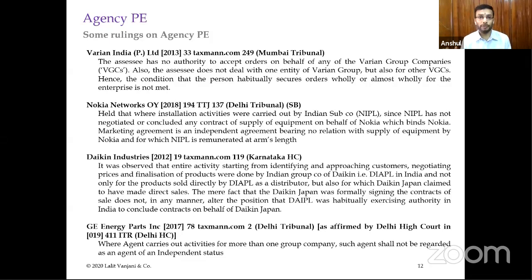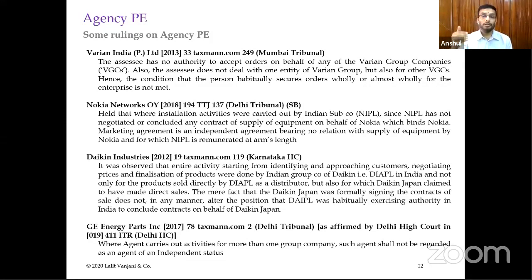Daikin, you would have known, is an air conditioning solution provider, and it is a big Japanese company. One product which we see is the home ACs, a particular unit sold in the market, generally by the Indian company.